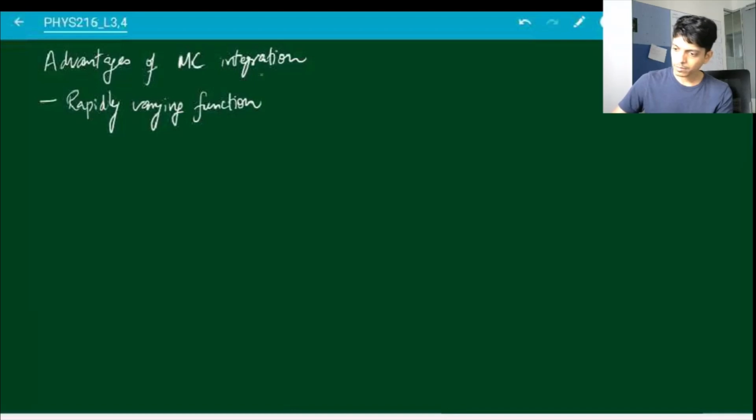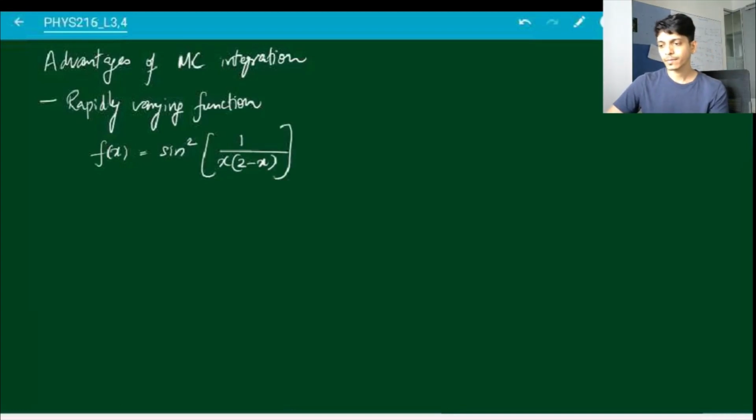So for example, in the book there is this example of f of x as sine square 1 over x times 2 minus x, and you want to integrate this from 0 to 2.